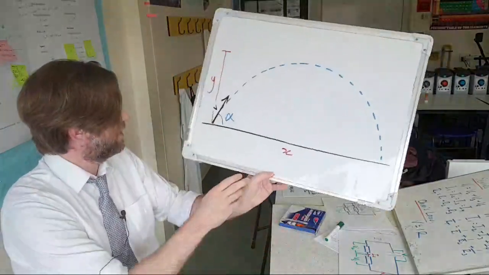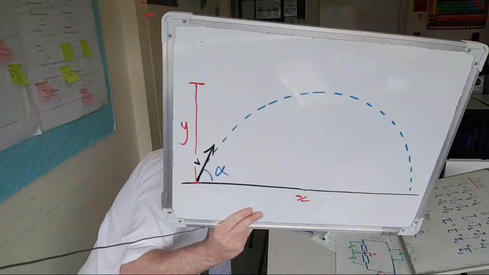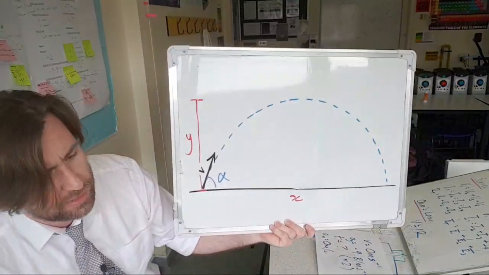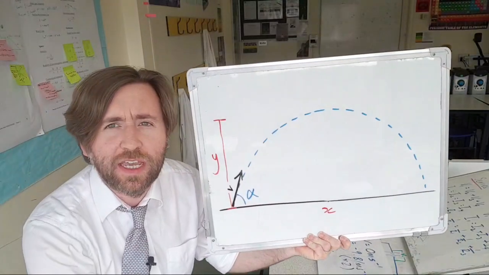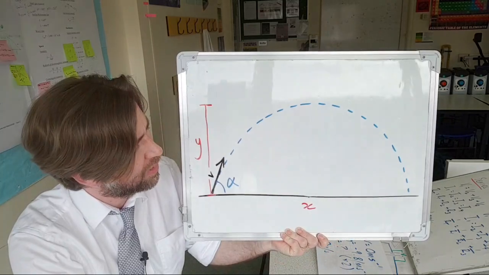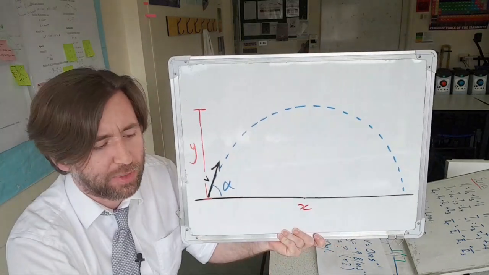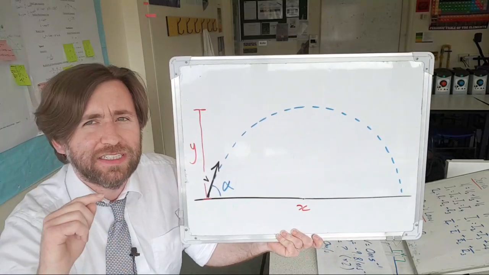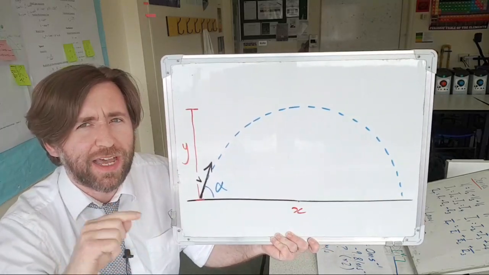So here we go. This is my tips for solving projectiles. This is a typical one which people get wrong in the A-level and the AS. Here I've just drawn out some typical things. Firstly, you're going to recognize the shape of the parabola. Now, the key is not the data they give you, it's the data that they don't give you. So let's think about what they haven't given you.